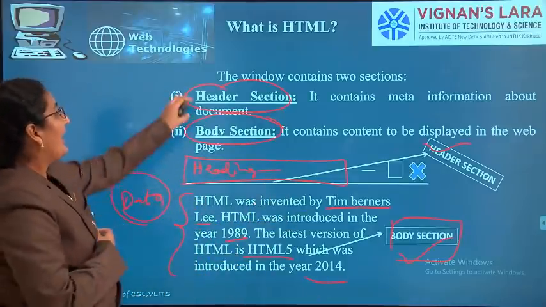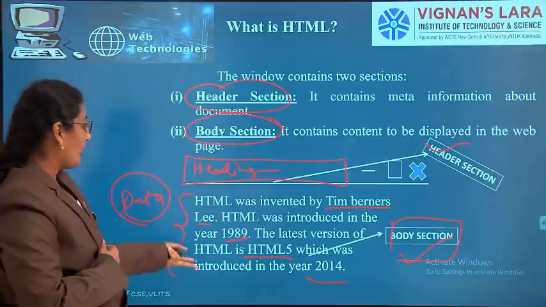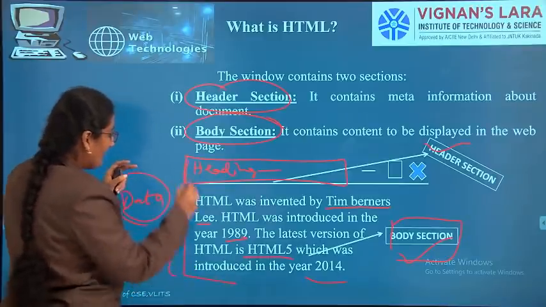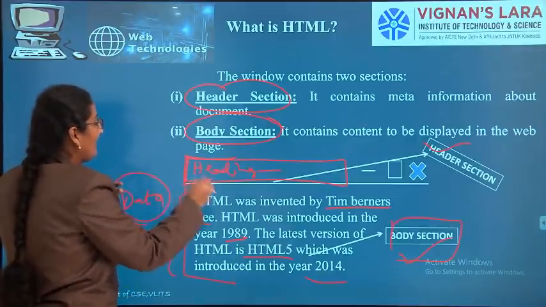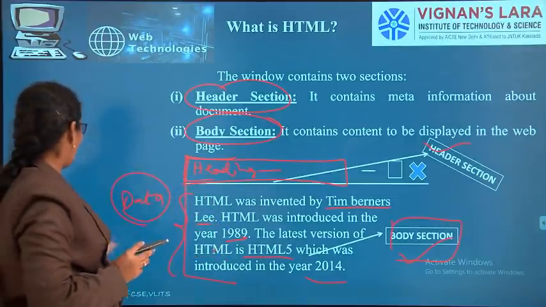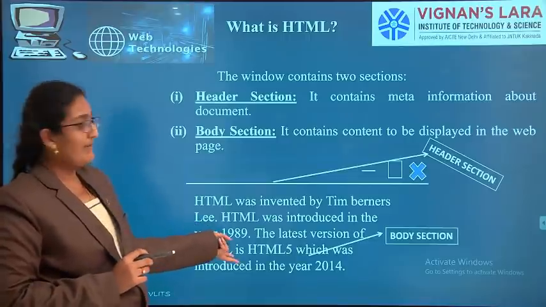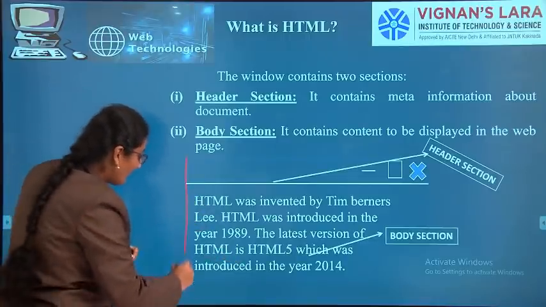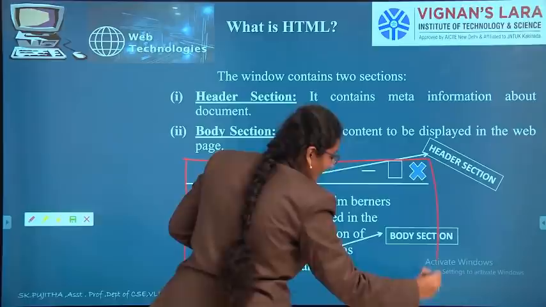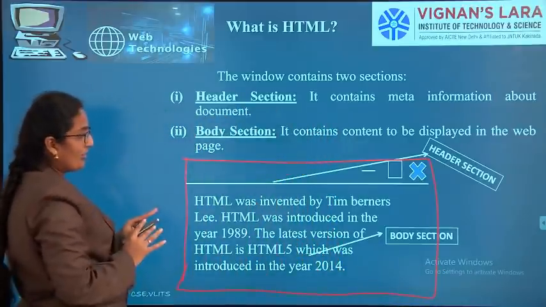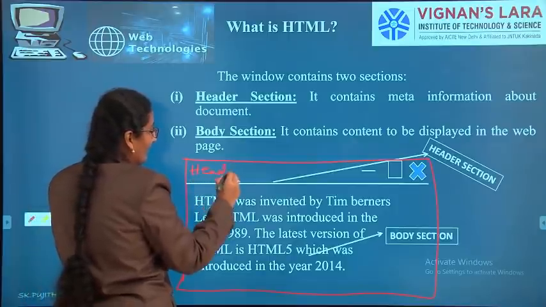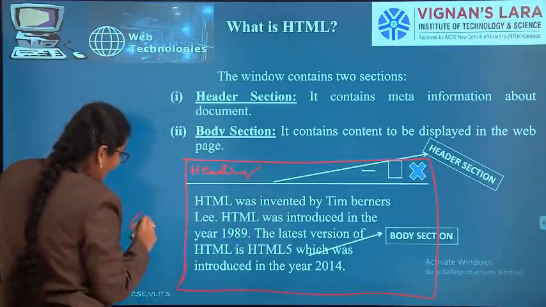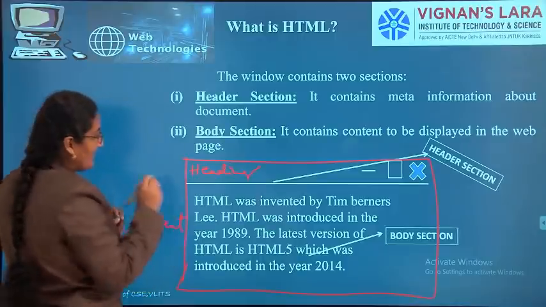Header will contain information about the document. If this entire thing is a document, information about the document will be in the header and the main content will be in the body section.